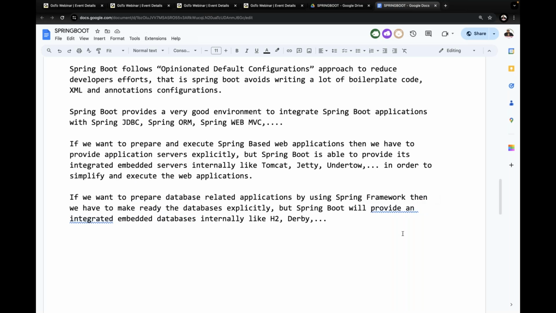But Spring Boot provides integrated embedded databases internally, like in-memory databases.